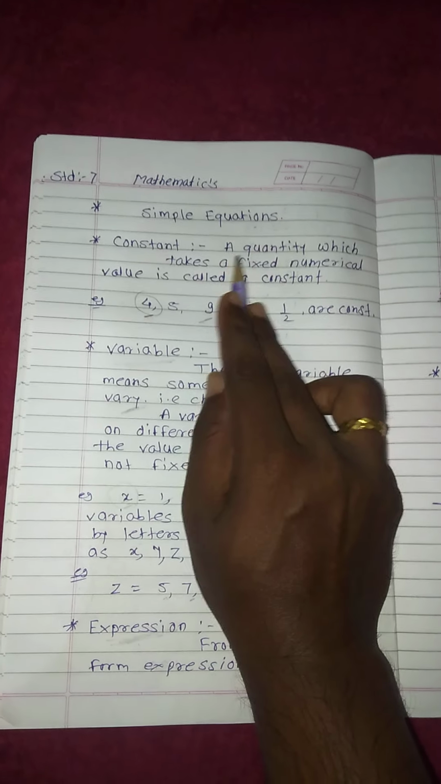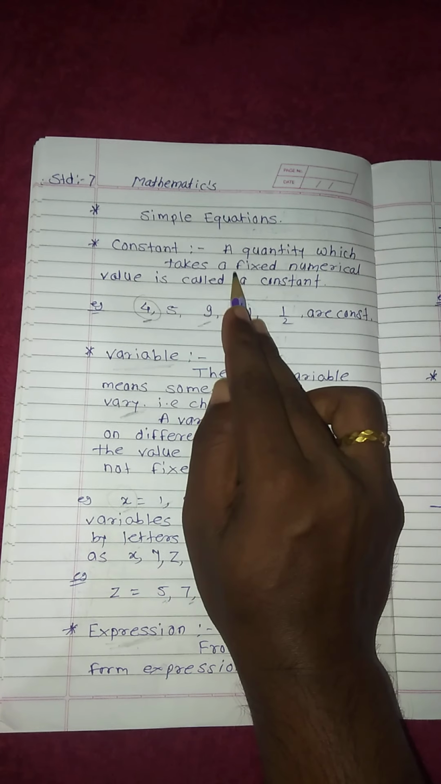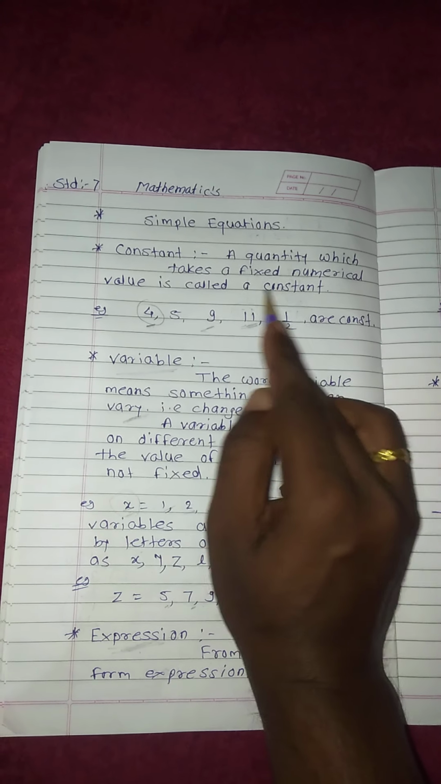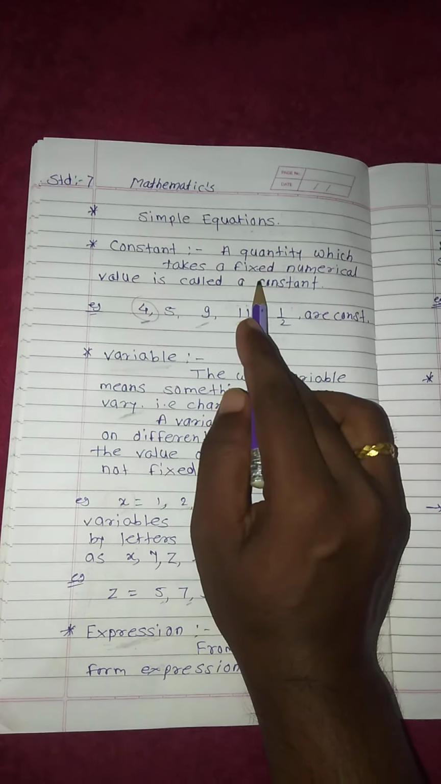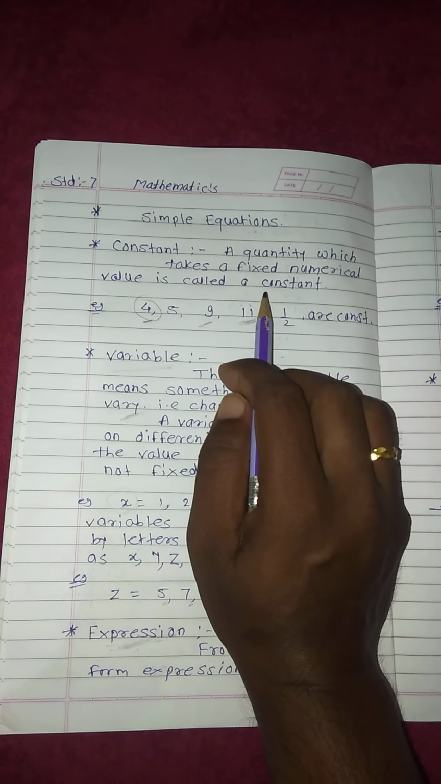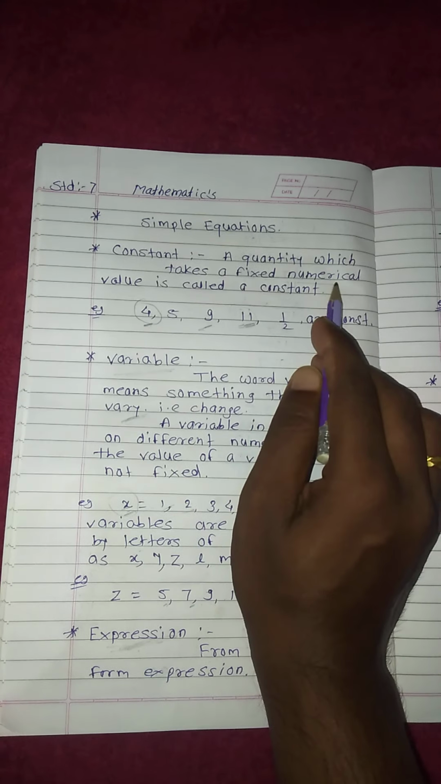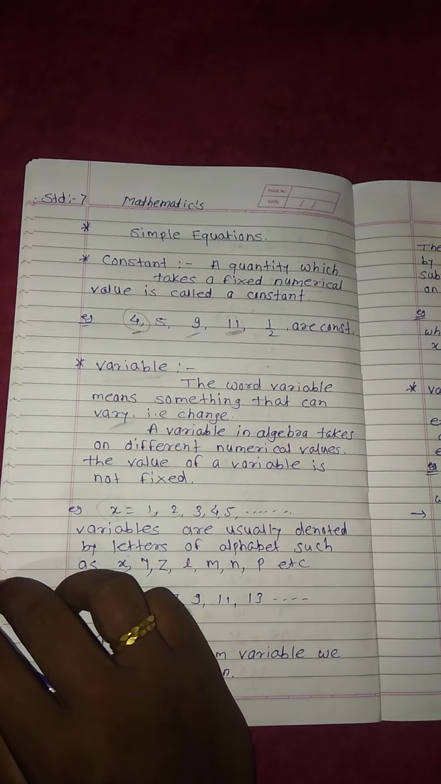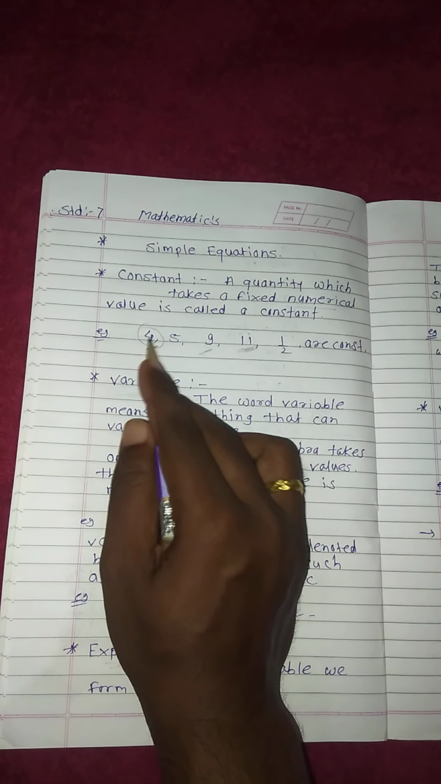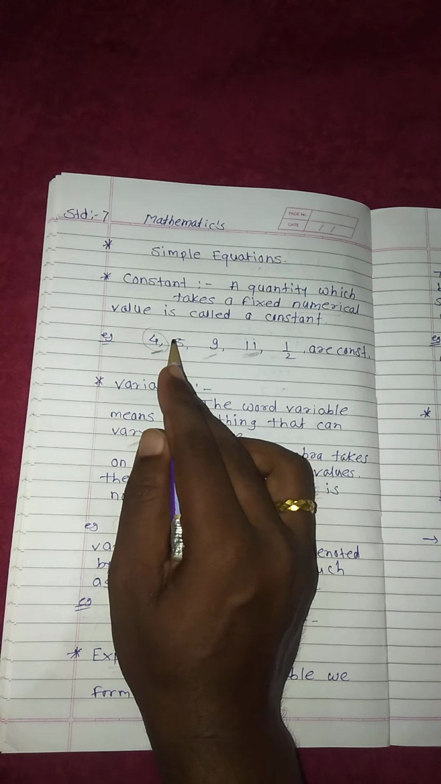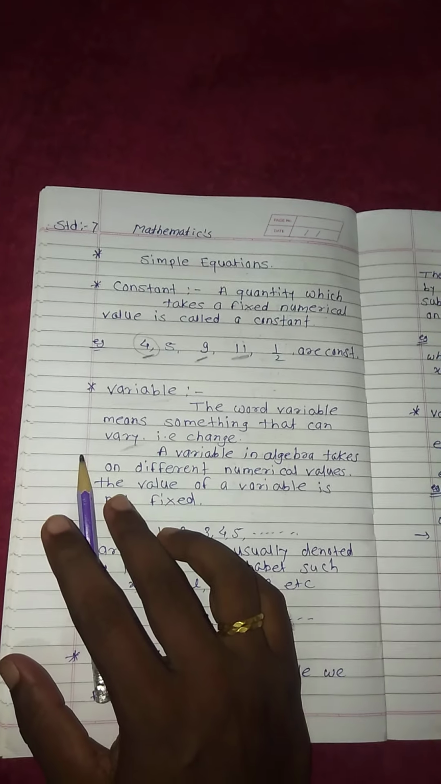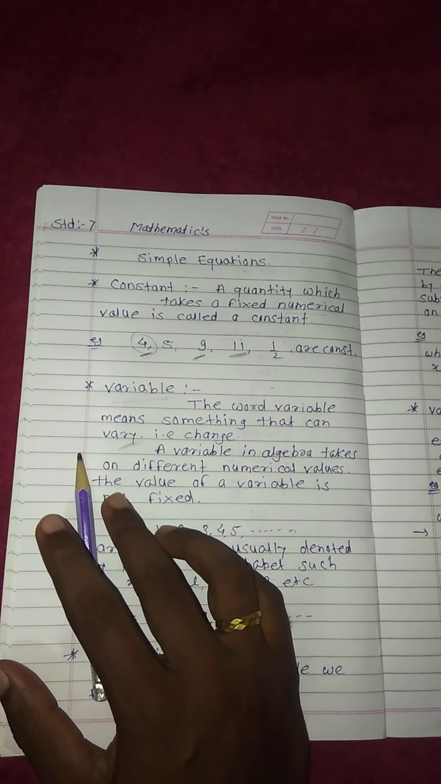Constant: a quantity which takes a fixed numerical value is called a constant. Constant means anything which takes a fixed numerical value. Observe this 4. This is a numerical value. 4 is a constant. This 9 is also a constant, 11 is a constant, half is a constant. These are numerical values. It never changes its value.